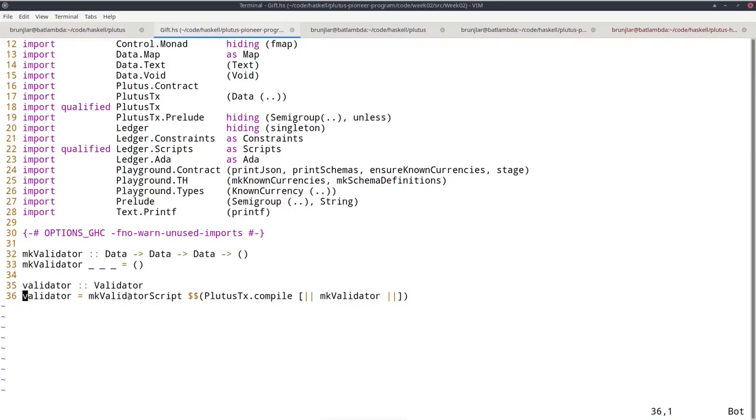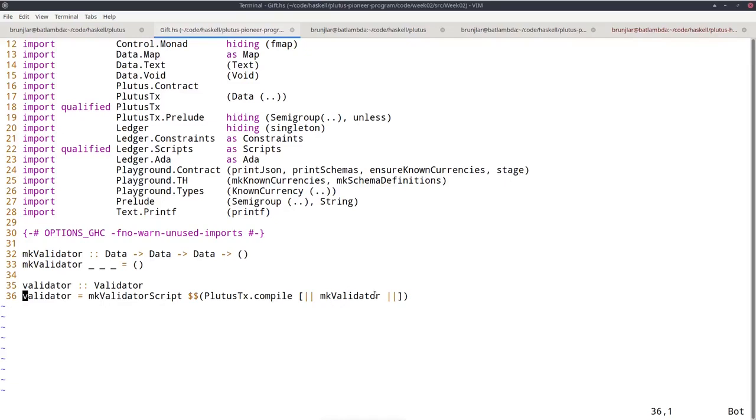But as I said, you don't really have to understand it because it's always the same pattern. We will see a somewhat more complicated pattern for so-called parameterized scripts in a later lecture. But once you have seen a couple of examples, it always follows the same pattern. But still, it might be good to understand what's going on.